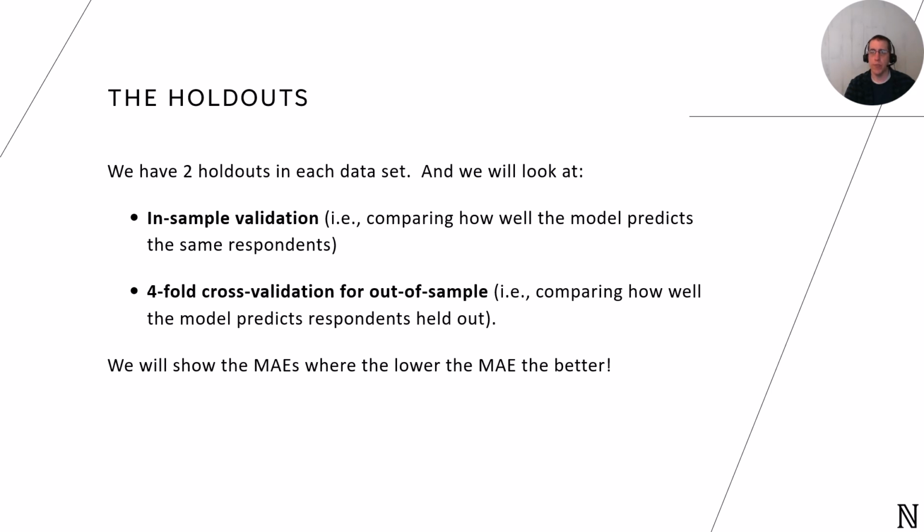We use 2 approaches. First, we perform an in-sample validation. This means we run the model on the entire data set and see how well it predicts those 2 tasks that everyone saw. Next, we move to a more generalizable test, a 4-fold cross-validation. We split the respondents into 4 groups. For each fold, we hold 1 group out, train the model on the remaining 3 groups, then test it on the held out group. This process gives us a clearer picture of how well the model generalizes to new respondents who weren't part of the original study.